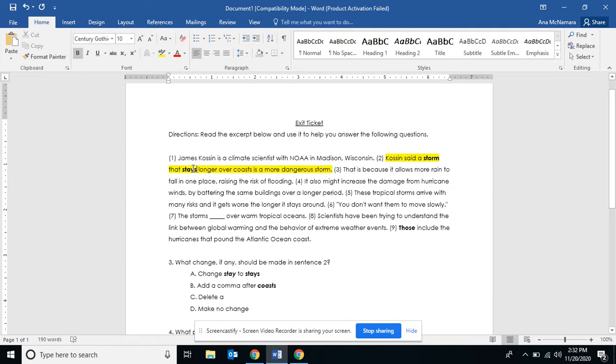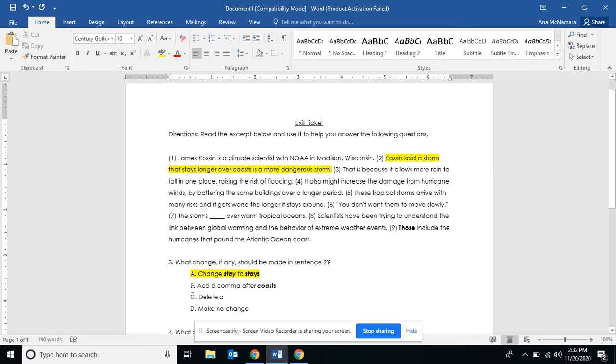Let's read it now. Let's see if stay to stays does make sense. Costin said a storm that stays longer over coasts is a more dangerous storm. There we go. We did our subject-verb agreement. That seems like the correct answer. But let's keep on reading just in case on B, C, and D, just to make sure that we got the right answer for sure.